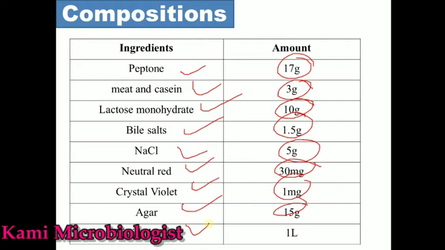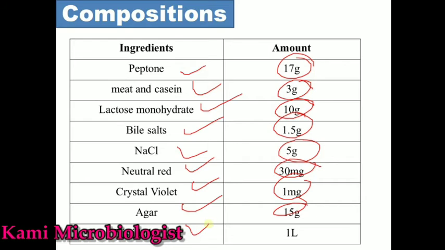These are the ingredients. Let's suppose the media bottle is not available but these ingredients are available. Mix all these ingredients in 1 liter, heat to mix, and then autoclave, and you will get MacConkey agar. If a MacConkey agar bottle is available, don't proceed with this process.